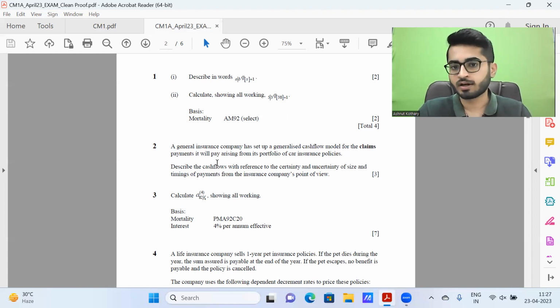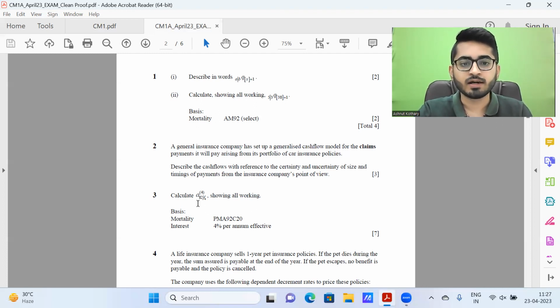Those could be extremely long tailed in nature. So the timings of payments, in short, will not be known in advance. The certainty of size will also not be known. For body damage, yes, we can have a high probability associated with the claims being from a particular range of values. But for liability, it could be extremely uncertain. So this was the theoretical part. Certain students did struggle with this.